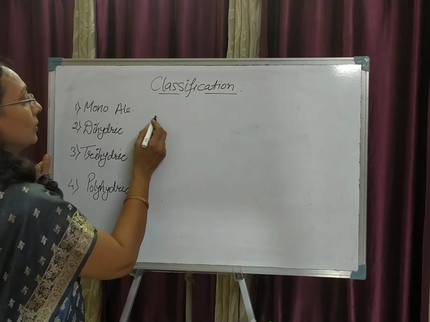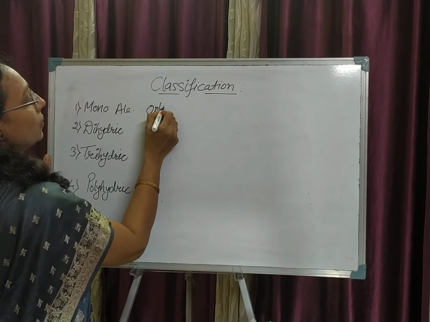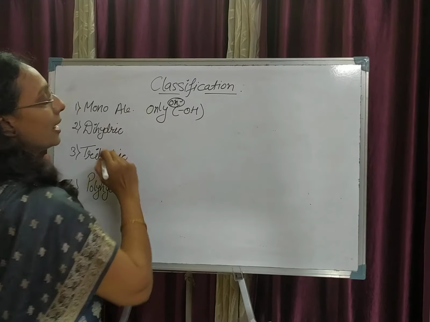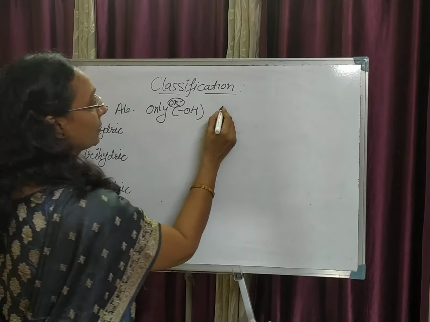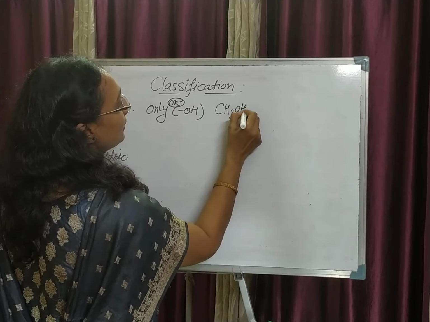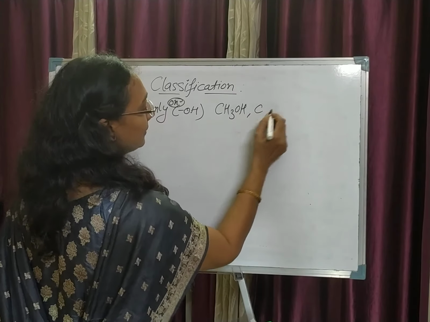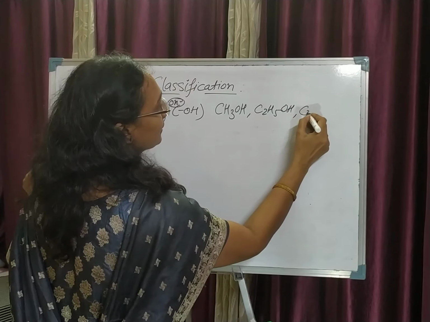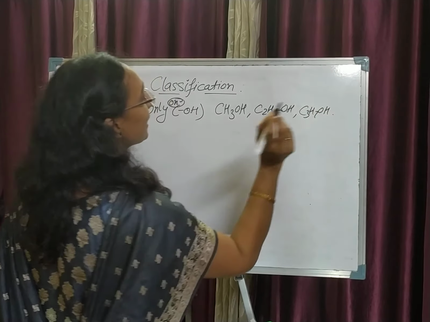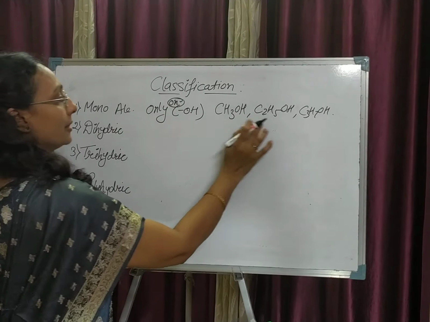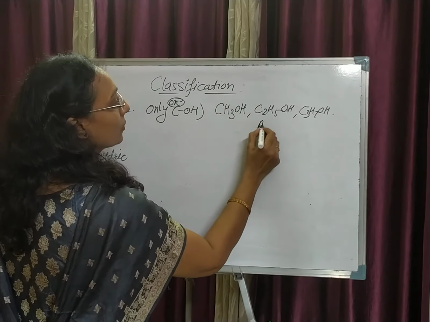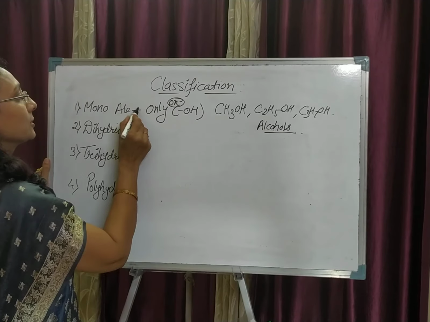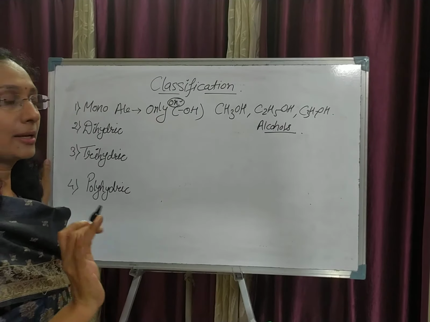These are the alcohols in which only one hydroxyl group is present. They are called monohydric alcohol. We will see the examples: CH3OH, C2H5OH, C3H7OH, that is n-propyl alcohol. They are also called simple alcohols. These are the examples of monohydric alcohols.